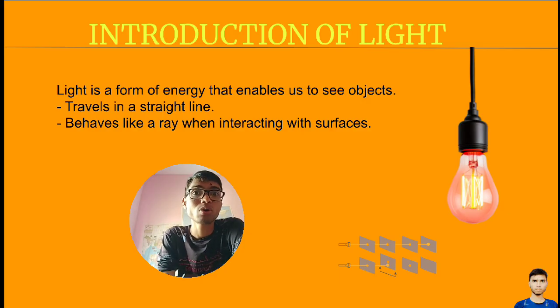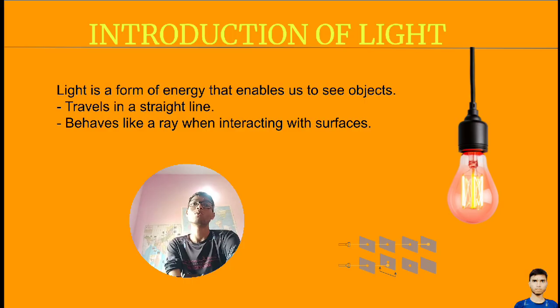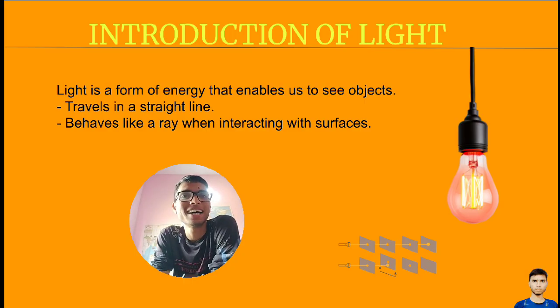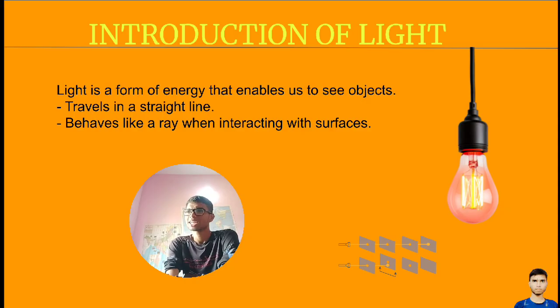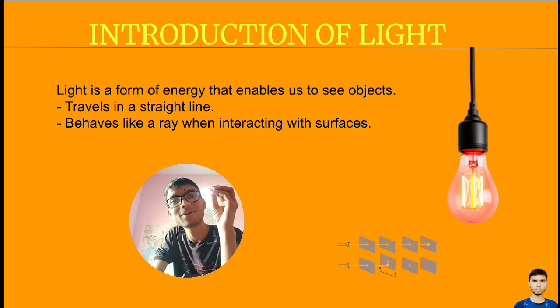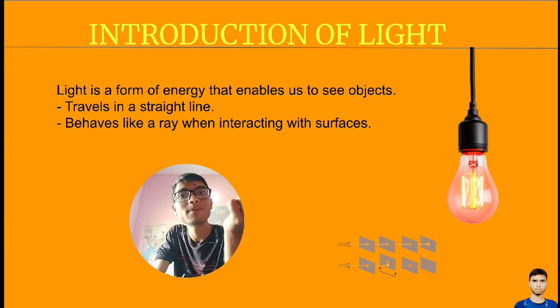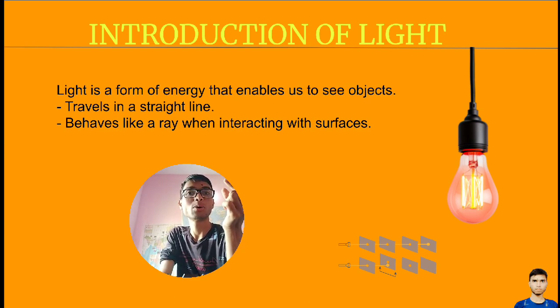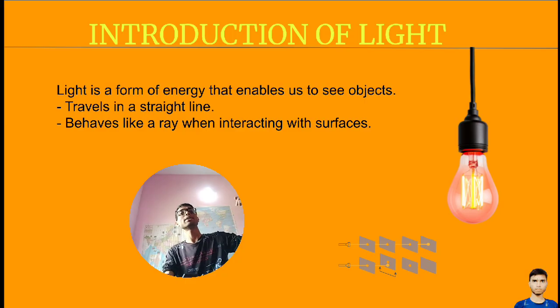There are a lot of translucent objects in our world. A translucent object will block some light, but some area on that object will not be able to block the light coming from the source. Both happen with the one object. That object is considered a translucent object. That's it for this slide.